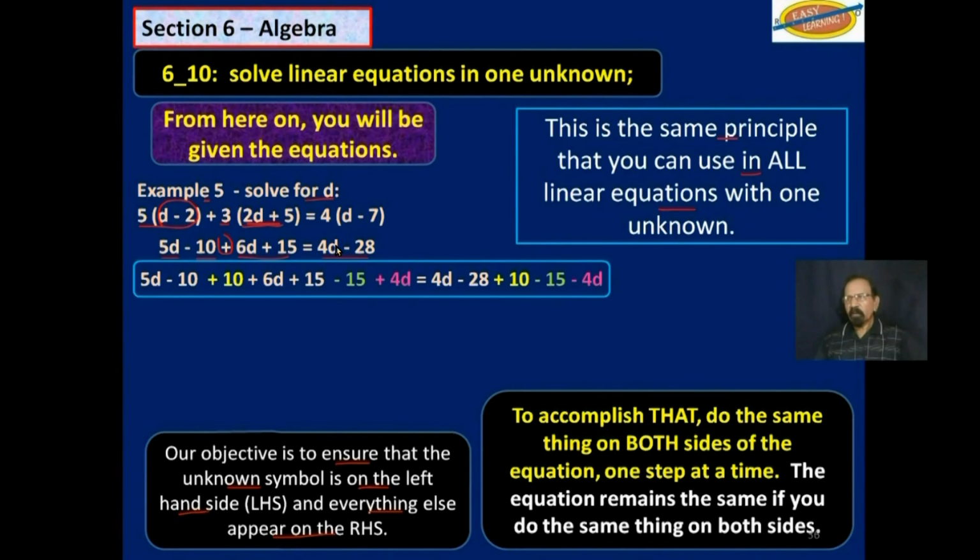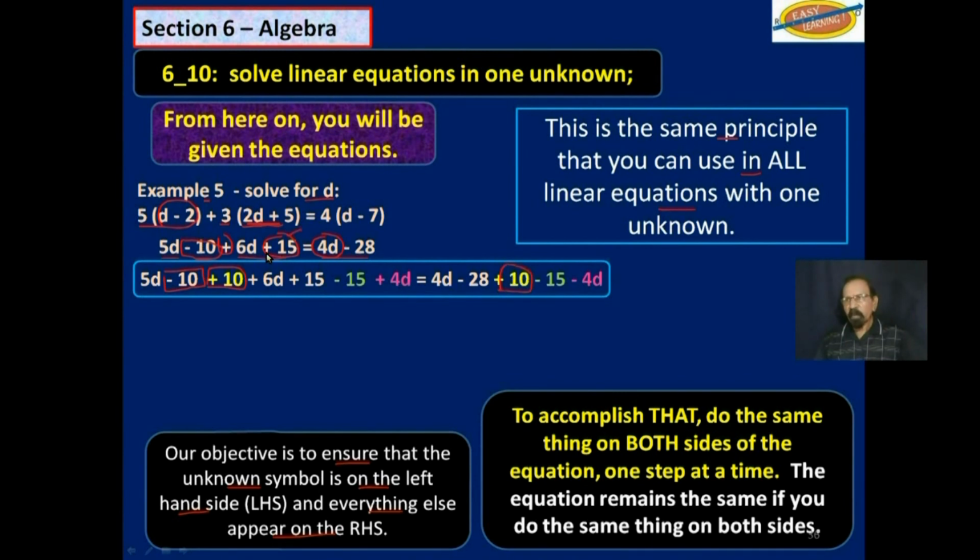So we have a negative 10 here that we want to get rid of from the left-hand side, and we have a positive 15 that we want to get rid of from the left-hand side, and we have a positive 4d that we want to get rid of from the right-hand side. So this is what we'll do. That negative 10, we will add positive 10 on this side, and we will do the same thing on this side.